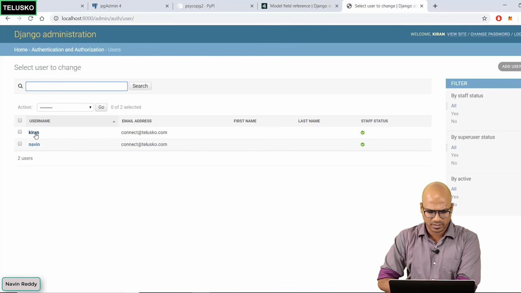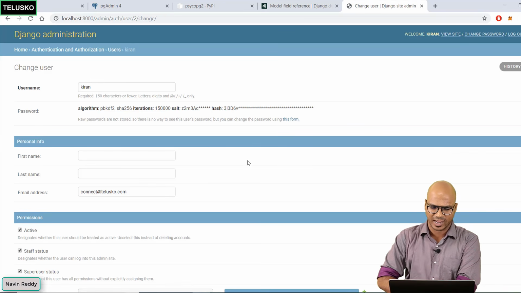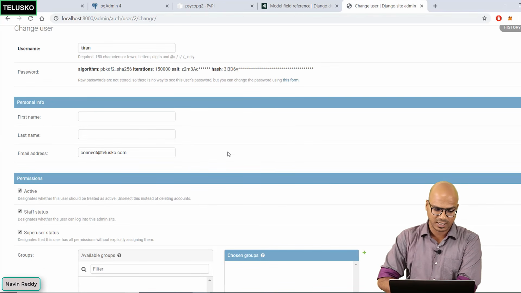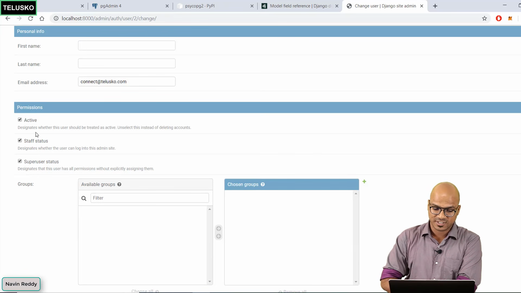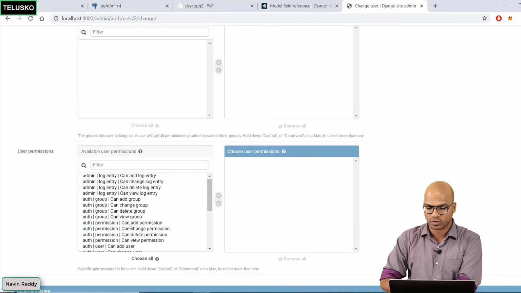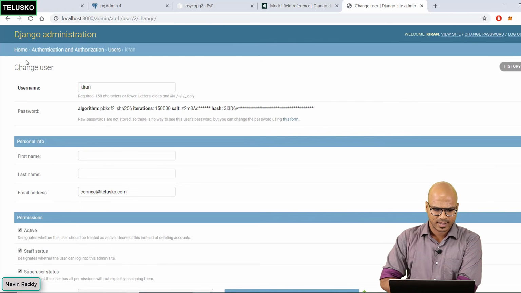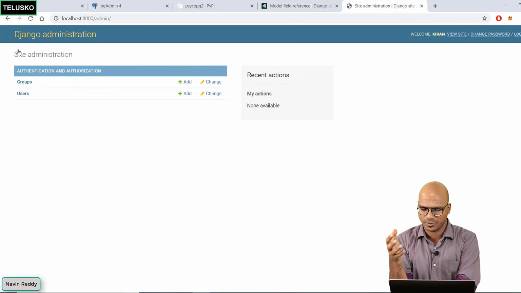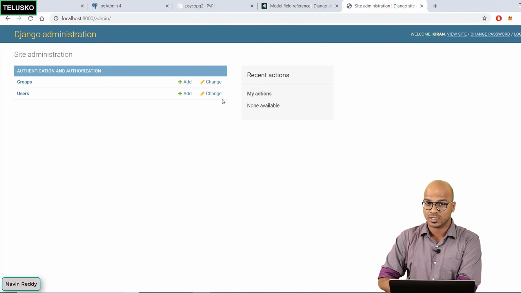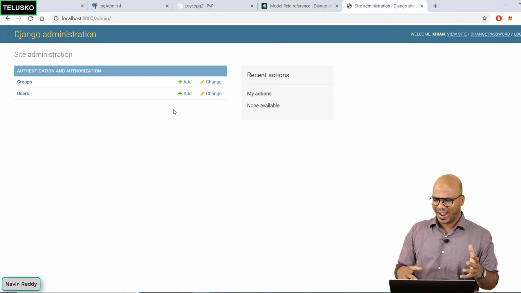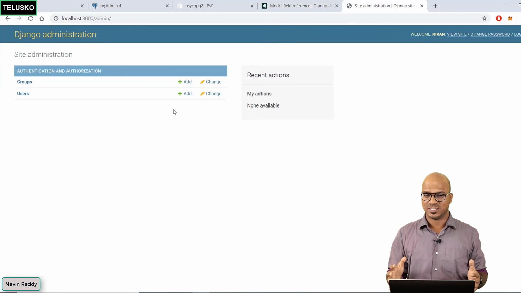You can click on Kiran, and you can simply specify the values here, the first name, last name, and then you can specify if the user is active. You can set the permissions here. You can see we have a lot of options available, and that's done. Let's go back to home. So we got users, we can add more users, we can change the permissions, all this stuff we have options for here. In fact, you can also create groups, but we don't want to add users, we don't want to add groups at this point.